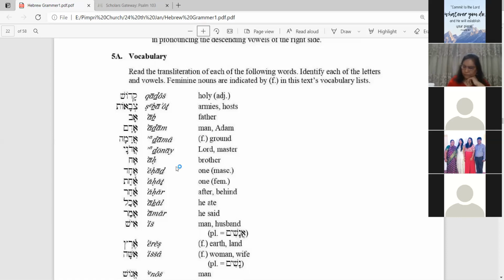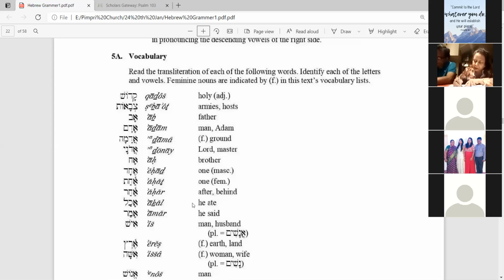Ach means brother. Then Echad means one. It is actually masculine. Then Achat is also one, but it is feminine.